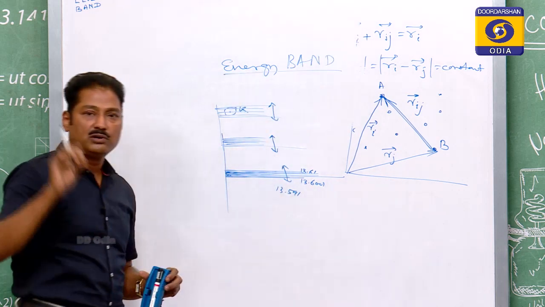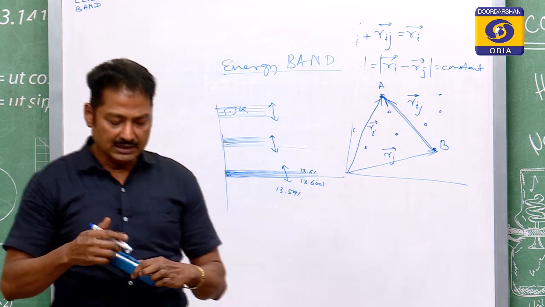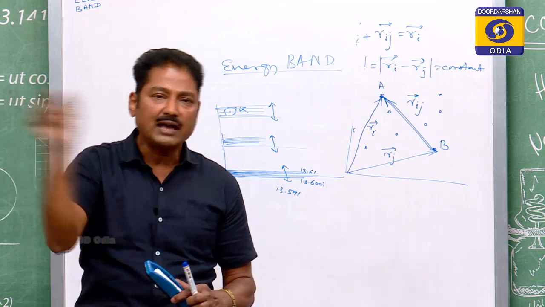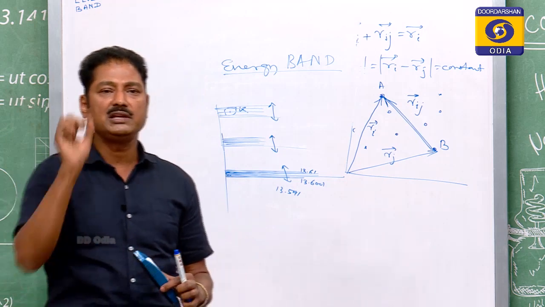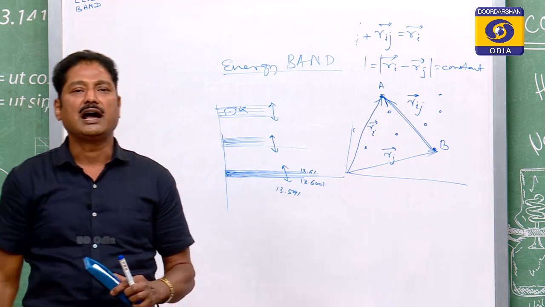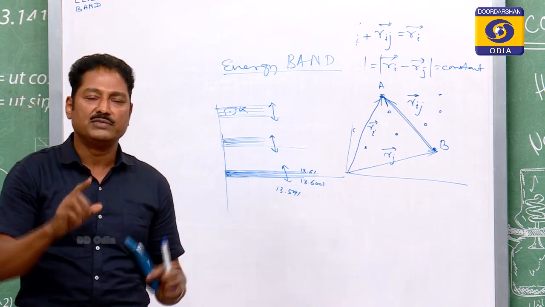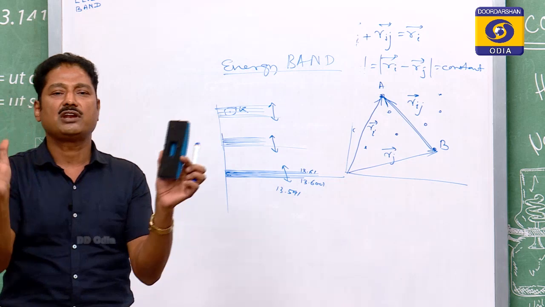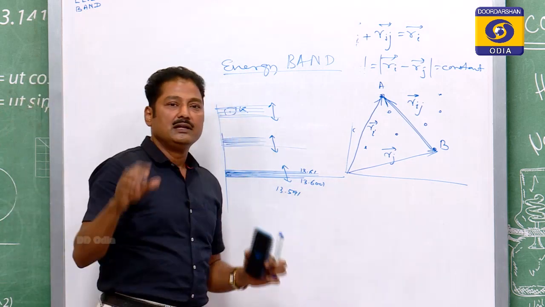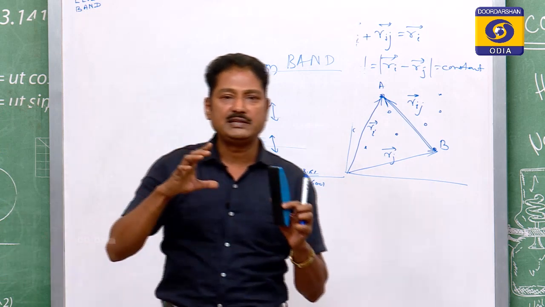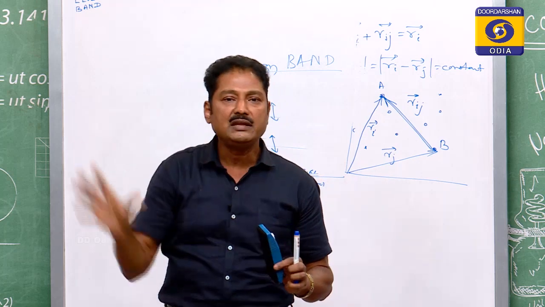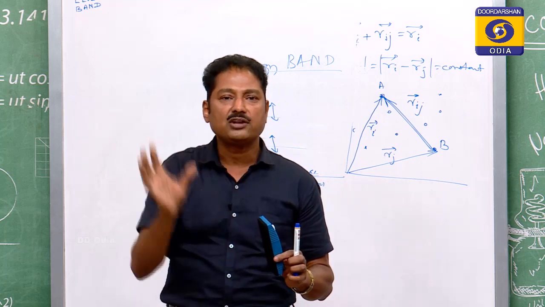So, let me conclude the difference between energy level and band. In an energy level, you get one line only. The line represents the energy of the electron in an orbit, but that is for an isolated atom or single atom, that is not surrounded by any surrounding atoms or any surrounding charge. But in the case of a band, if the electron is present in a solid, then it is surrounded by many electrons, many atoms, many ions.